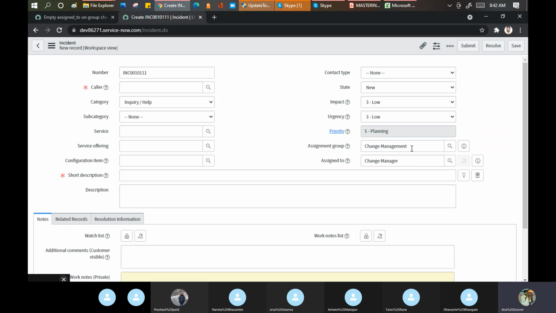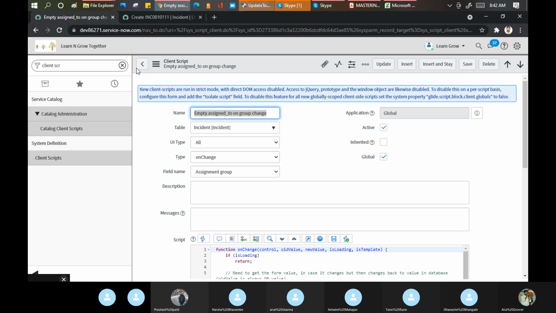Okay, no problem. Let me try this. Let me put this one and make it blank. From where has this been executed? This has been executed from the client script.